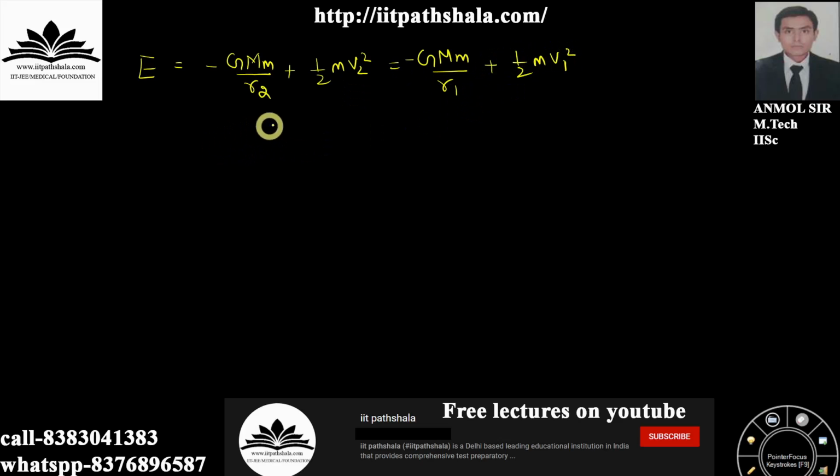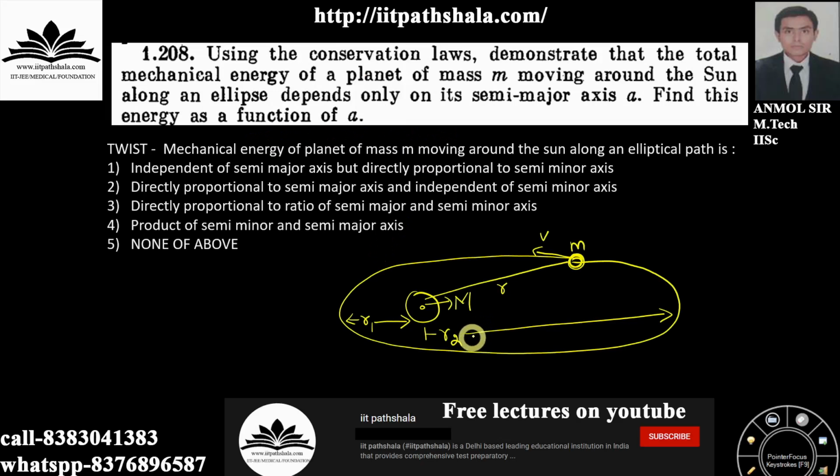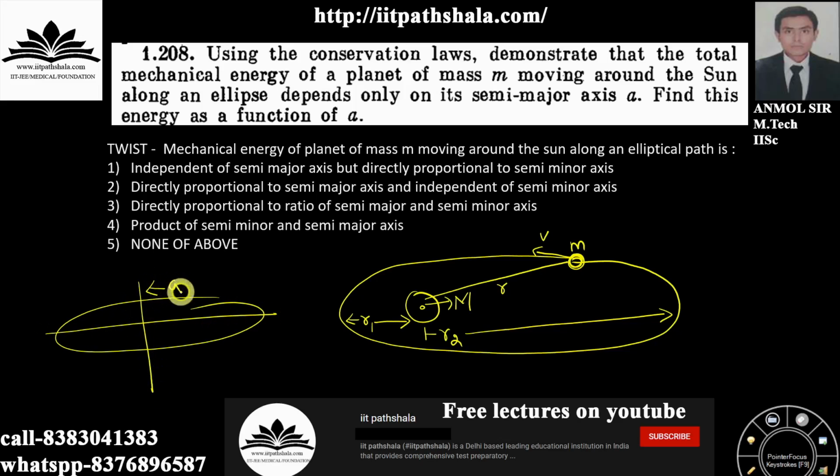Now, from the conservation of angular momentum, you know that m v2 r2 equals m v1 r1. If you go back to the diagram of the ellipse, the semi-major axis is a, and comparing both diagrams, a is equal to r1 plus r2 upon 2.